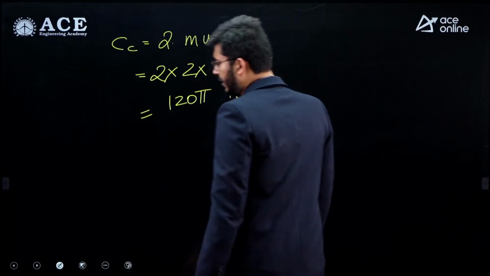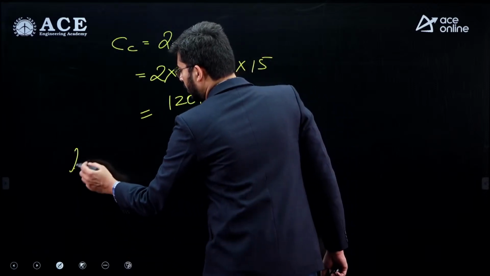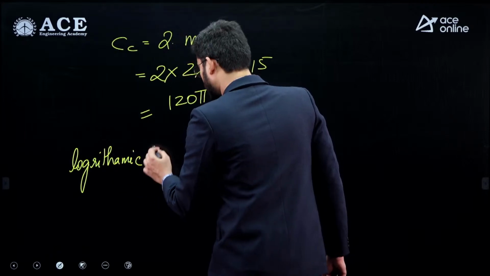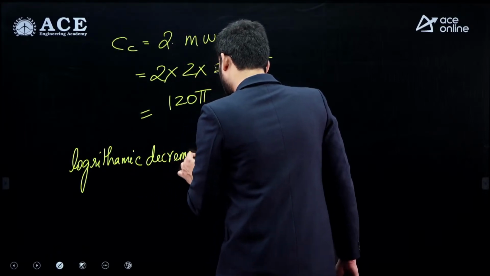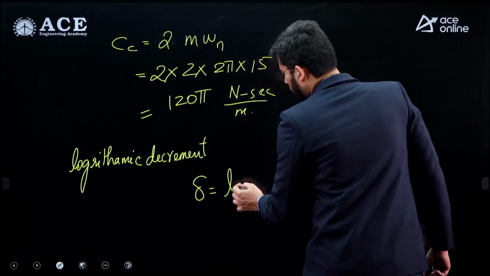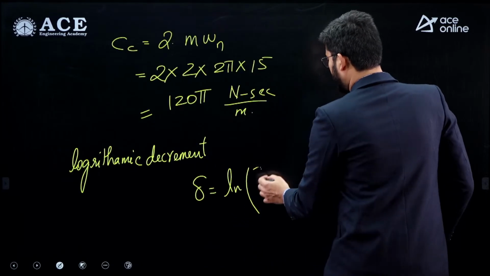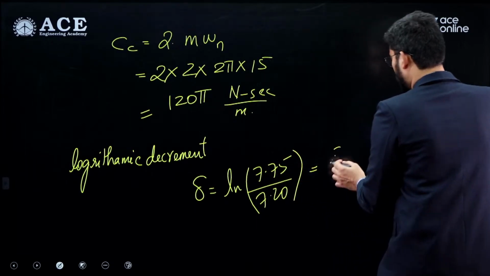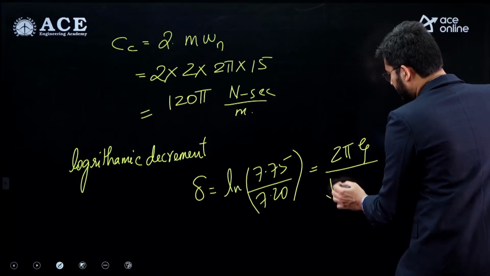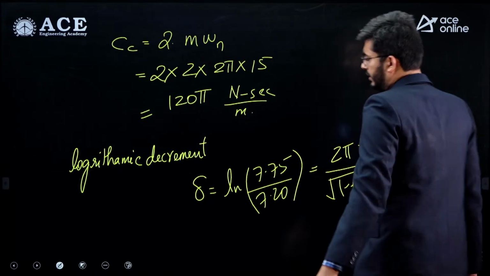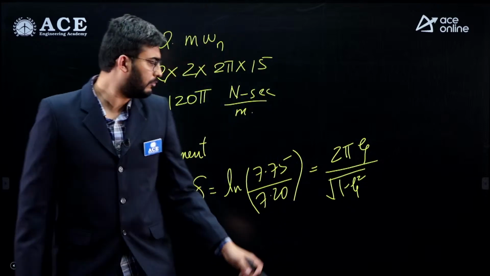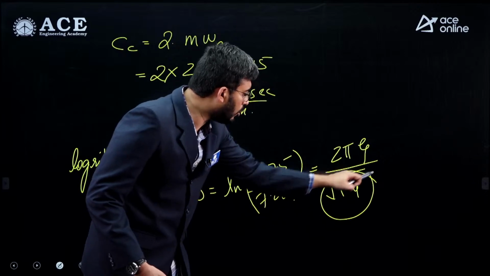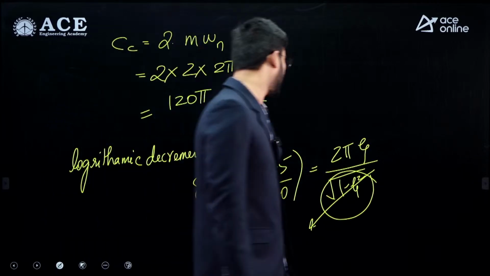So for the actual damping coefficient, we need to make use of the logarithmic decrement. That is delta is equal to log of 7.75 divided by 7.2, which is equal to 2 pi zeta by root of 1 minus zeta square. So anyway, this is an underdamped vibration, which means zeta value will definitely be less than 1. So higher powers of zeta can be ignored, and we can solve here.